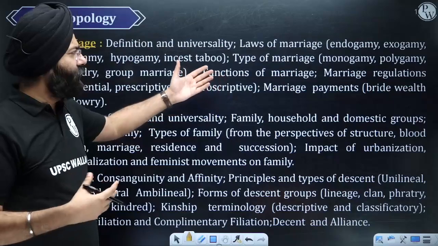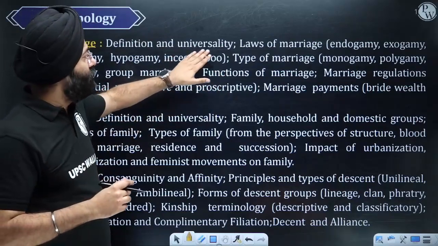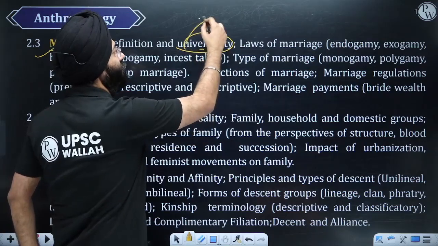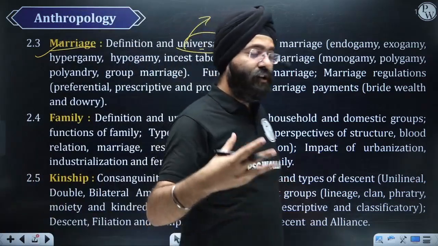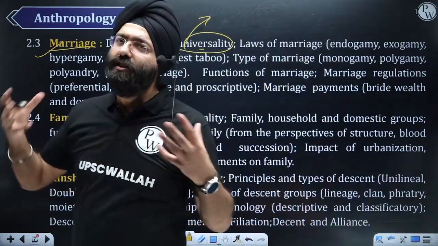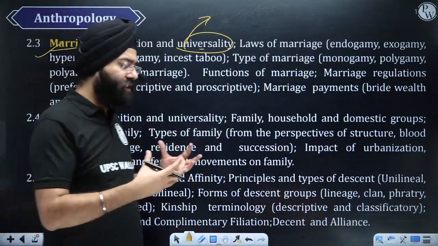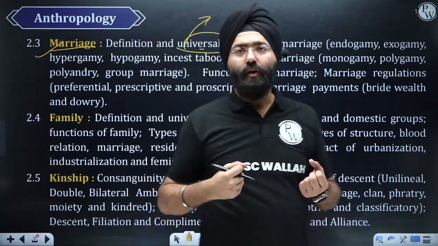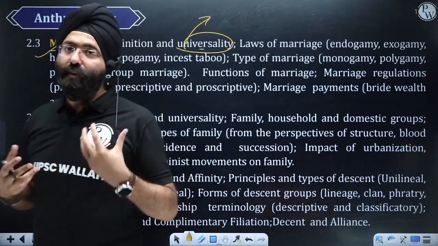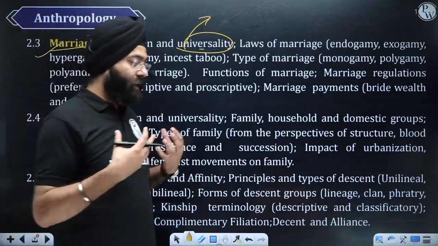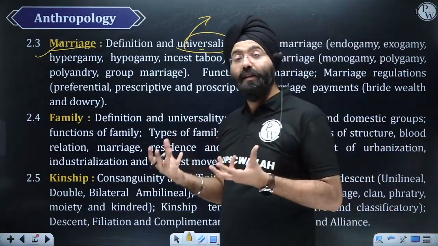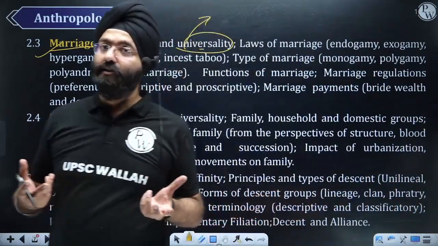You can read it in the syllabus also, like how is the definition of marriage universal? That means, is the concept of marriage applicable everywhere? For example, in India, or generally when we study marriage, we think a marriage is a union between a man and a woman, right? But in various societies, it might not be applicable. For example, there can be concepts of monogamy, polygamy, and gay marriages also.